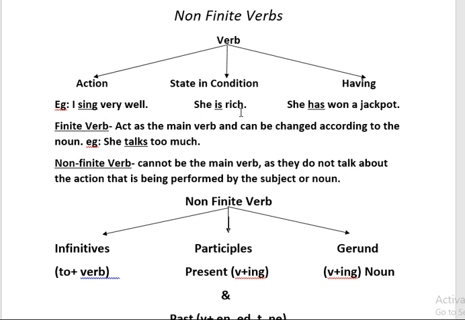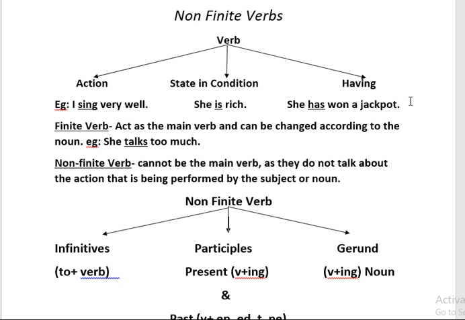But if I say she is rich, does it denote action? No, it does not. It denotes a state or condition. Or if I say she has won a jackpot, does it denote an action? No, it denotes the state of having. So here we come to know that a verb is not always an action word. It can be an action word, or a state or condition, or a state of having. That you have to keep in mind.